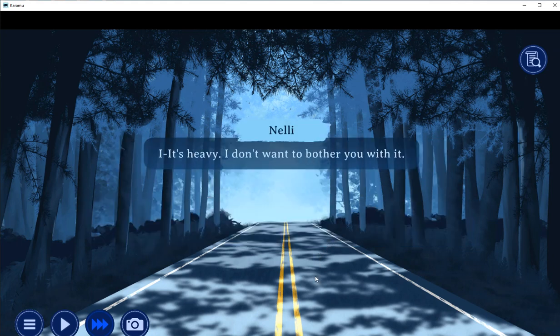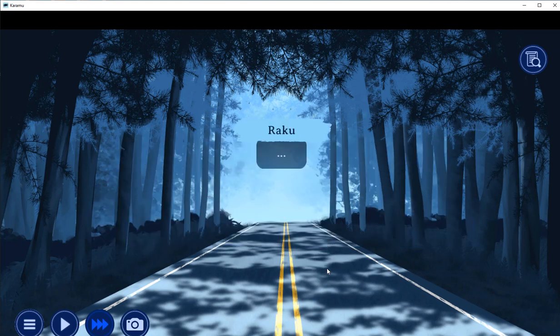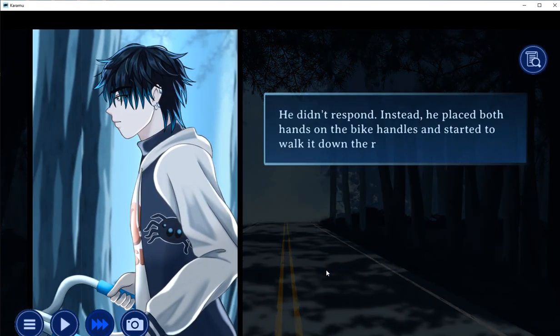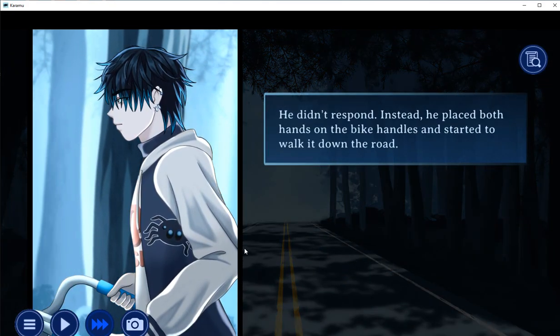It's heavy. I don't want to bother you with it. Yeah. He didn't respond. Placed both hands on the bike and started to walk it down the road.